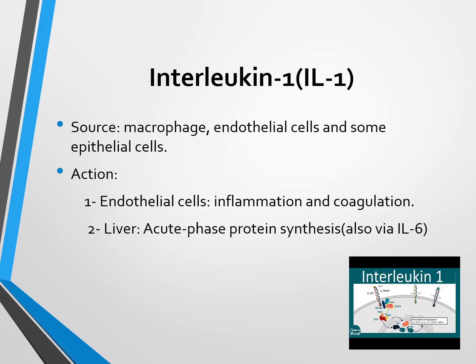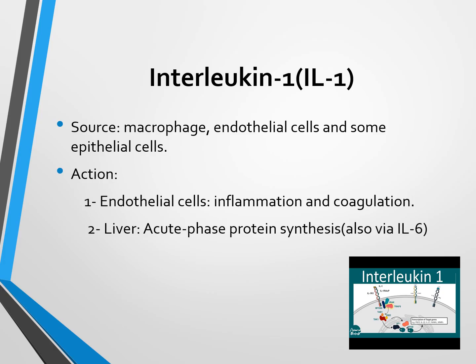So interleukin 1, the sources of interleukin 1 are macrophages, endothelial cells, and some epithelial cells. The action of interleukin 1: it acts on endothelial cells, causing inflammation and coagulation. Also, it acts on the liver, causing acute phase protein synthesis, and this also occurs via interleukin 6.